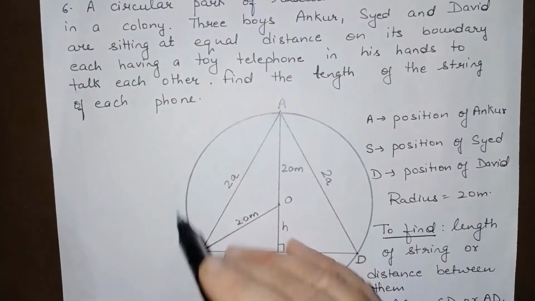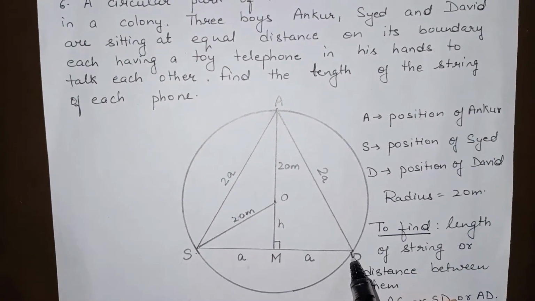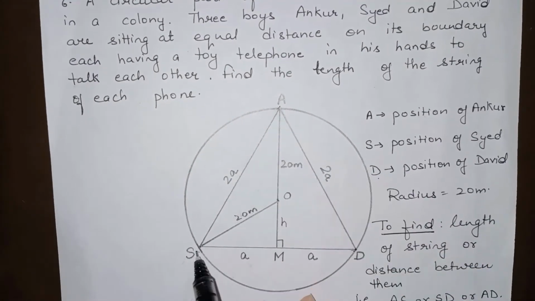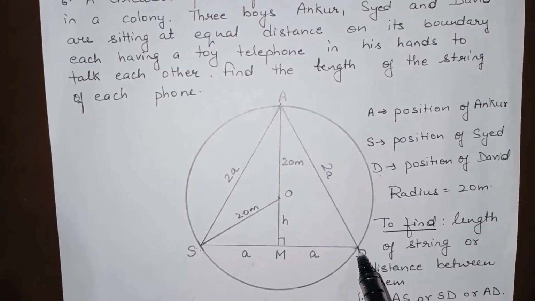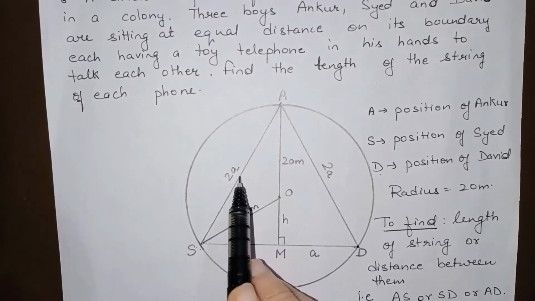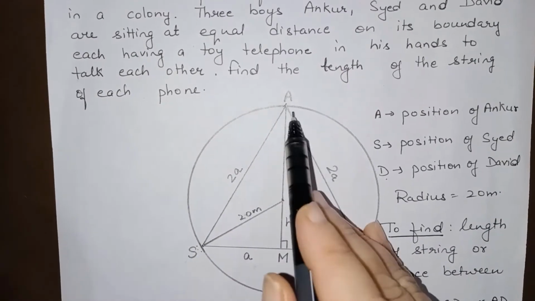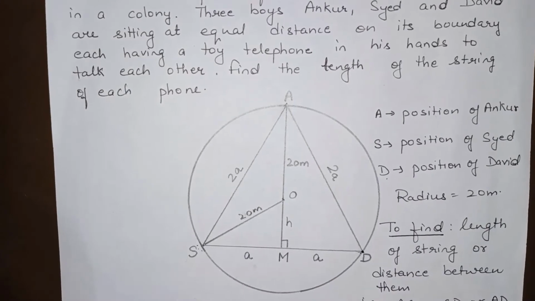Now this is a circle and three boys Ankur, Syed and David. The positions are A, S and D. I have taken the position as A, S and D of three boys. They are sitting like this and at equal distance. If they are sitting at equal distance, that means this is an equilateral triangle.